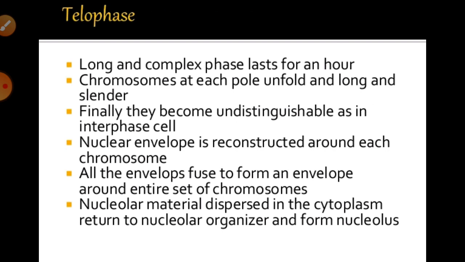At this stage, the spindle fibers disappear. Generally, the spindle fibers which were taking the daughter cells' chromosomes towards the poles disappear, right? Or we can say they are absorbed by the cytoplasm. So the chromosomes decondense and further lose their individuality after reaching their respective poles.